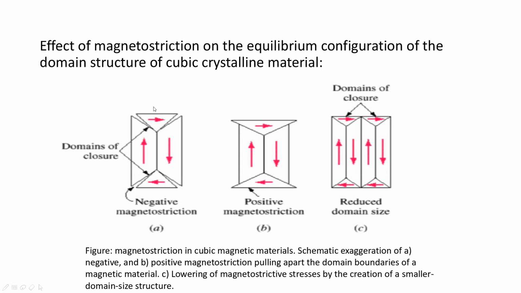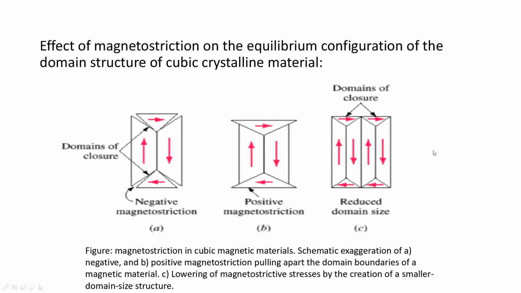So the total energy will be minimum, but this is not the case, because for larger domains the magnetostriction energy is more. If we have more and more domains, the magnetostriction energy is less, but as there are more domains, there will be an increase in the area of domain wall, and consequently an increase in the domain wall energy. Therefore the domain wall energy increases for a larger number of domains.